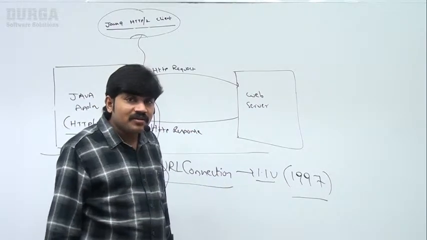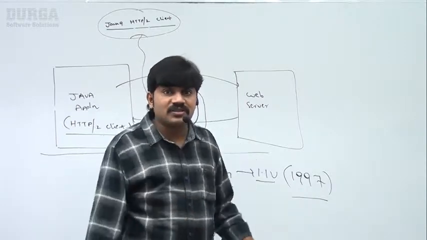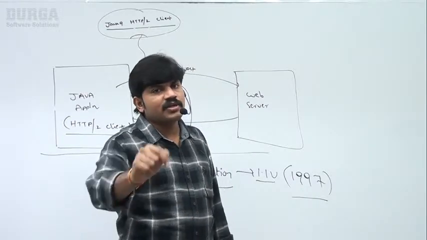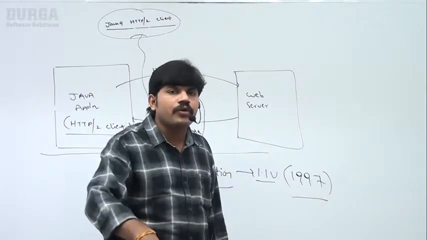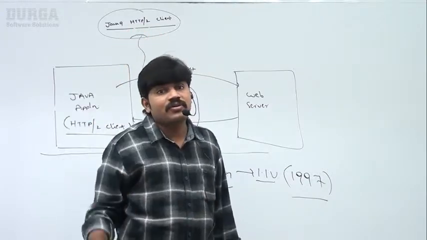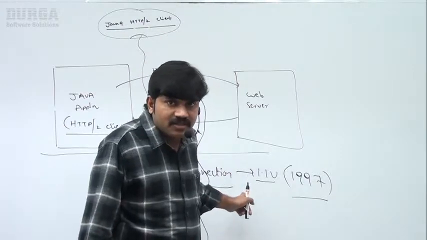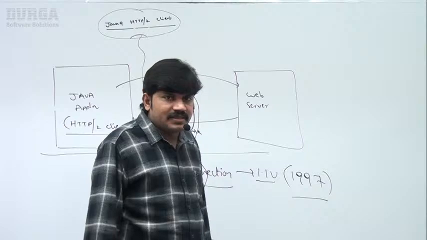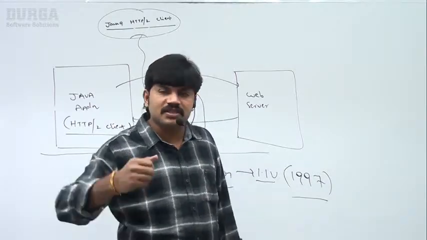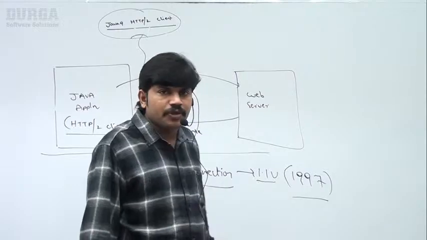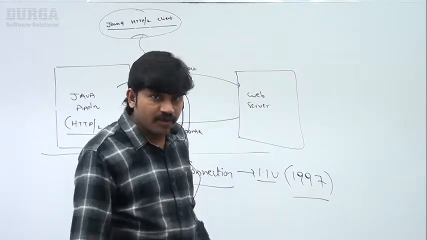How stupid, man. Especially in the web area, day to day, n number of new things are coming. But sir, in 2017 also, you are required to use HTTP URL connection, which was introduced in 1997. So how we are going to miss n number of benefits, right? Because of this concept. Are you getting? It is a legacy concept. n number of problems worldwide programmers faced because of this HTTP URL connection. What problems are there? Those things I will discuss. Don't worry about the detail, right?